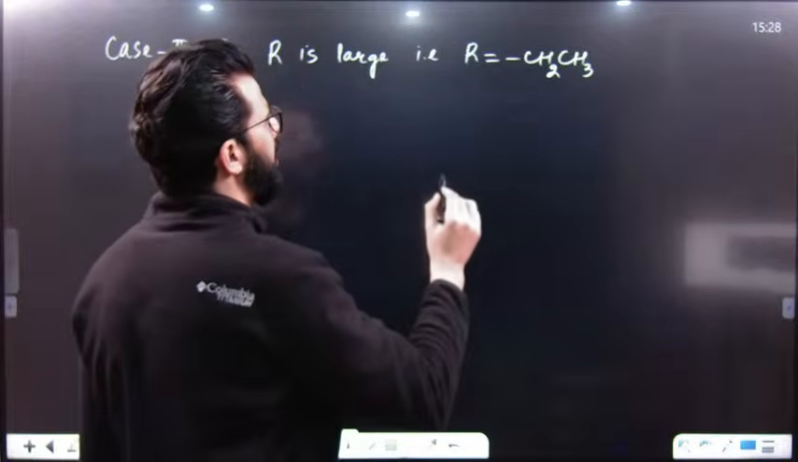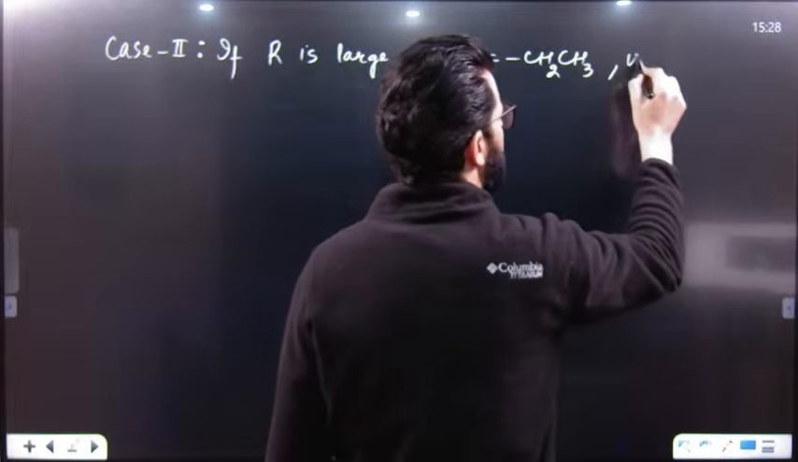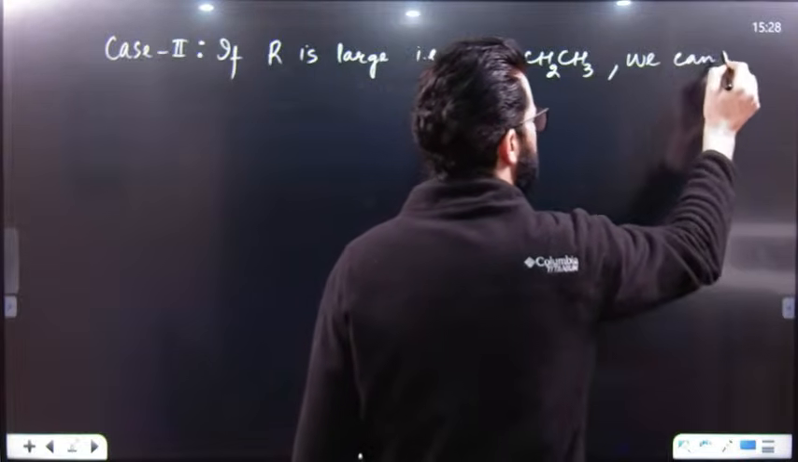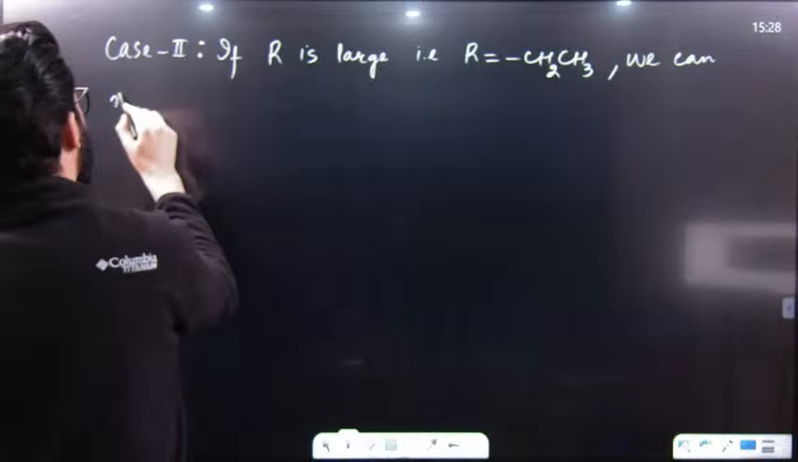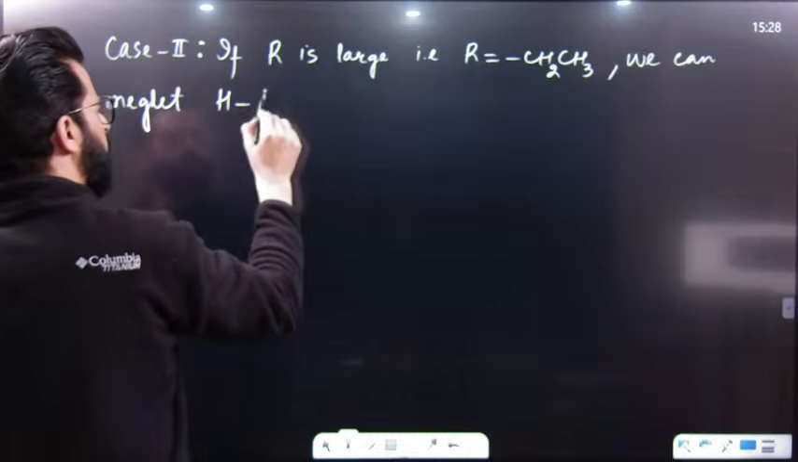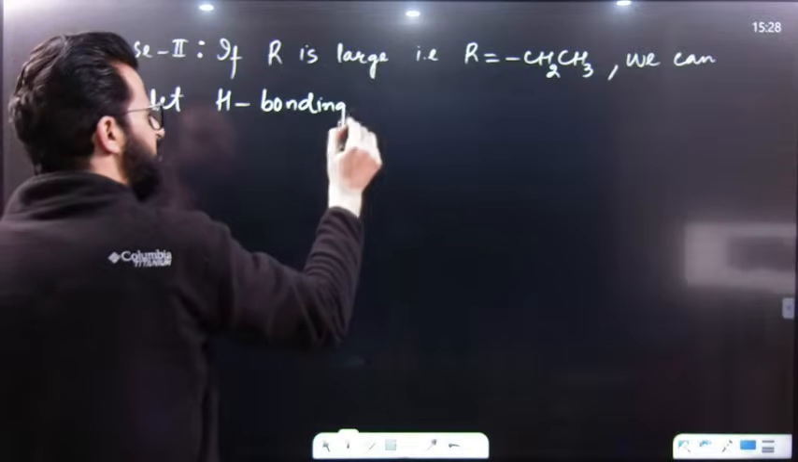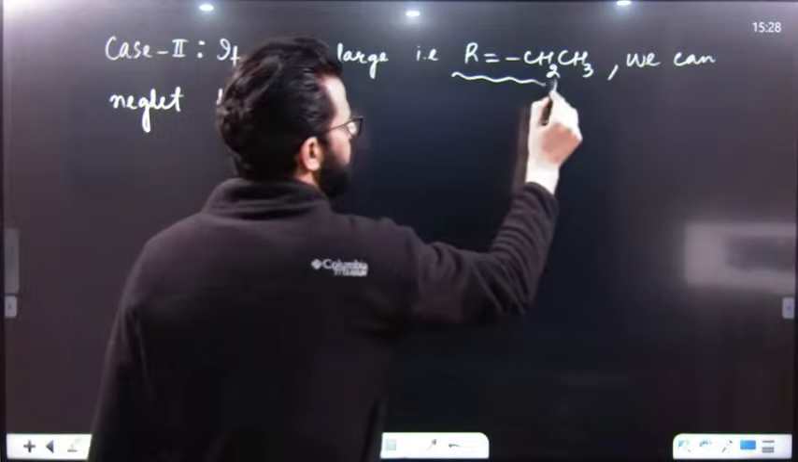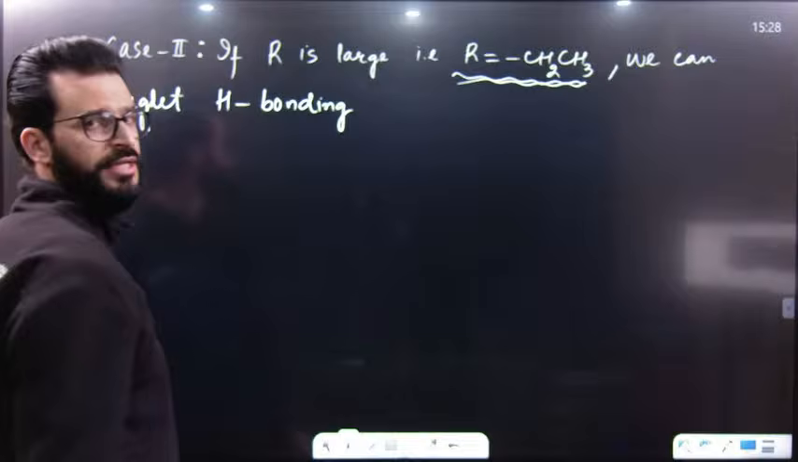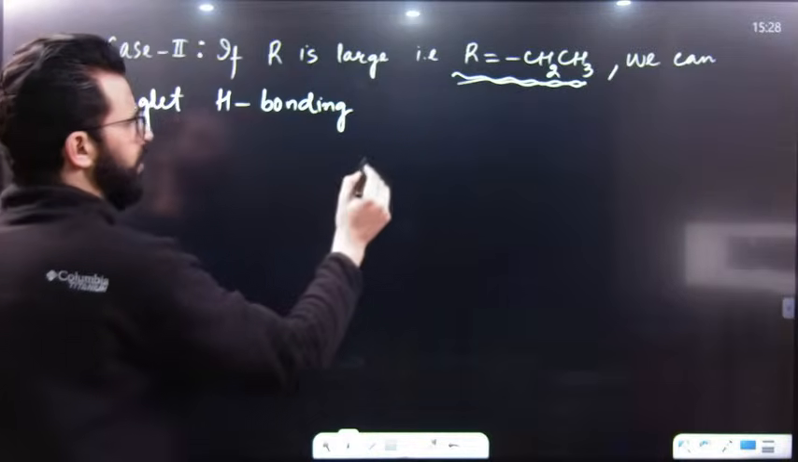So if R is large, we can neglect hydrogen bonding, because the extent of H bonding at this time when R is large is very less due to steric repulsion. So at this time we can neglect H bonding.